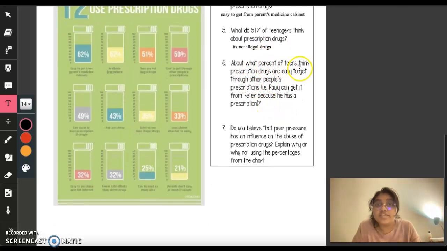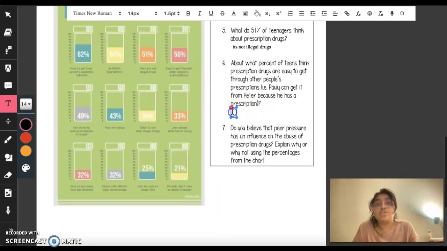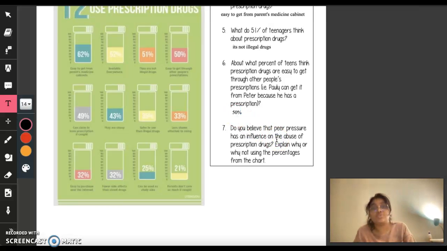About what percent of teens think prescription drugs are easy to get through other people's prescription? That is, Polly can get it from Peter because he has a prescription. Okay, now let's look here. When looking for how easy it is to get through other people's prescriptions, I see it right over here at 50% easy to get through other people's prescriptions. So I'm going to write that 50% of teenagers think that it's easy to get through other people's prescription.